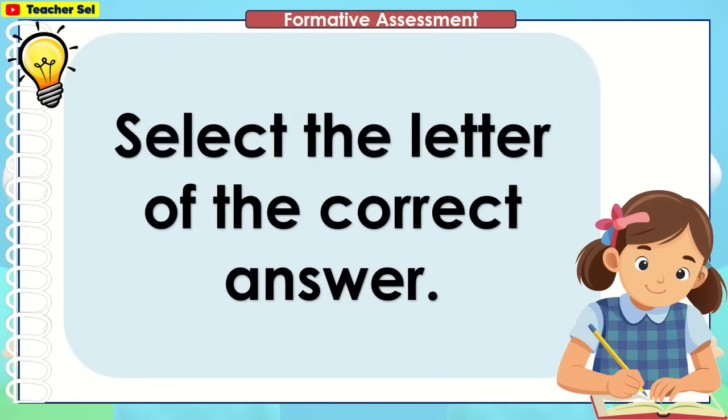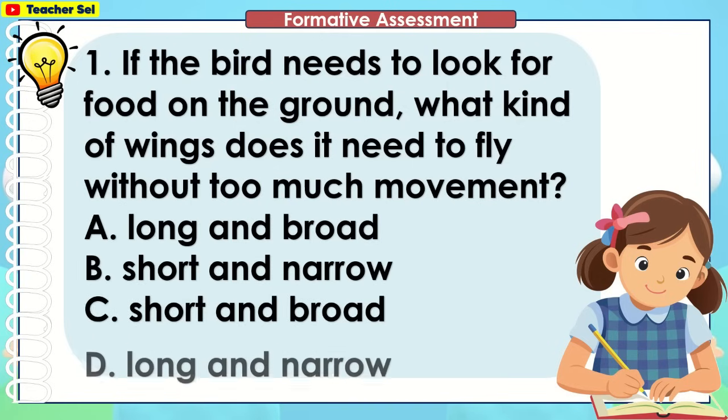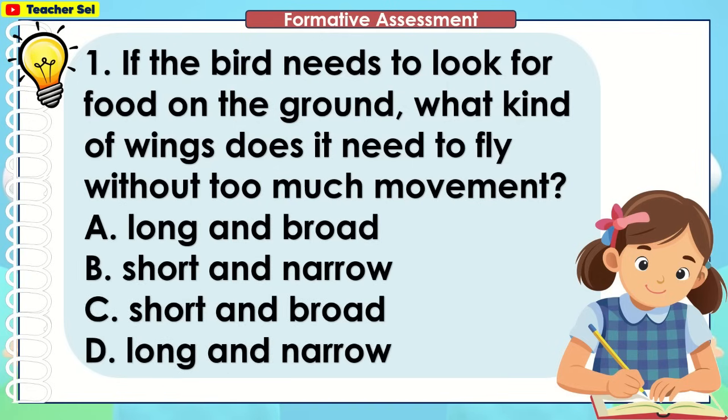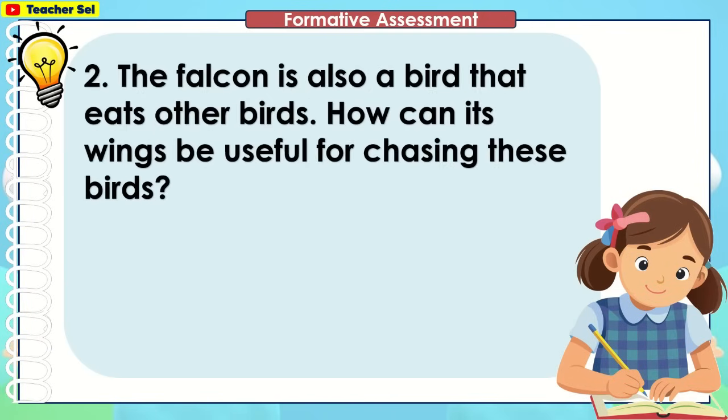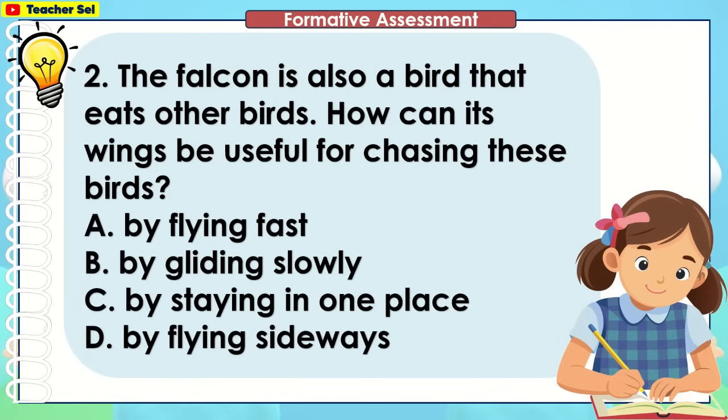Select the letter of the correct answer. If the bird needs to look for food on the ground, what kind of wings does it need to fly without too much movement? You're right, the correct answer is letter A, long and broad. The falcon is also a bird that eats other birds. How can its wings be useful for chasing these birds? You're right. The correct answer is letter A, by flying fast.